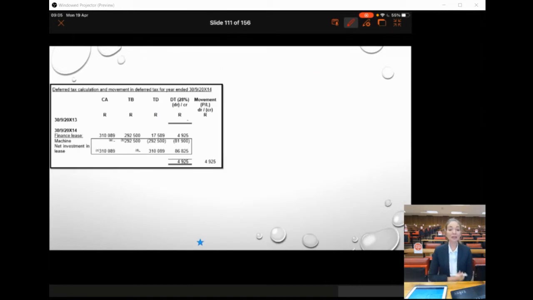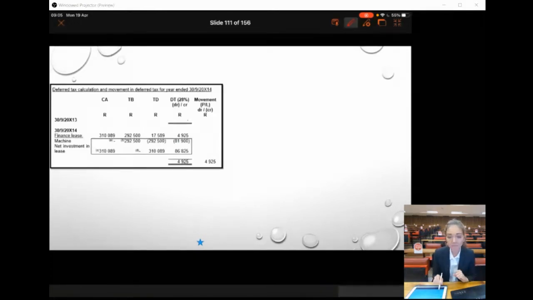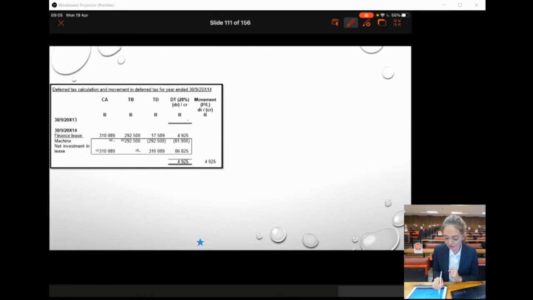Okay, now if we look at the deferred tax, so what happens for deferred tax? Remember, we put all of our assets and liabilities in our deferred tax. So the carrying amount, obviously we don't have the machine anymore because we de-recognized the machine, but we have a net investment in the lease. So that's our carrying amounts that we will put into our deferred tax calc. Now, what about the tax basis?